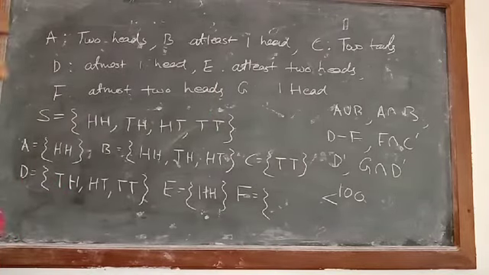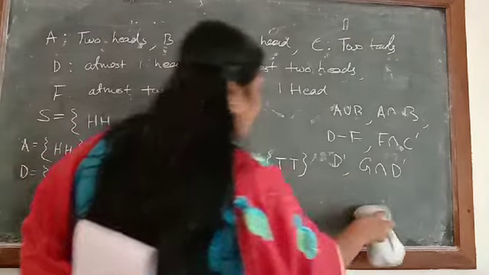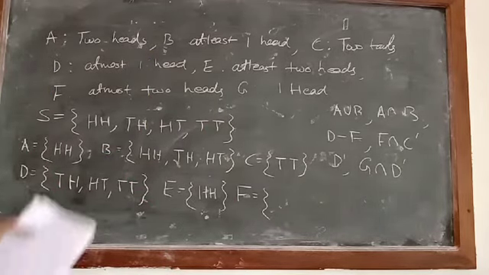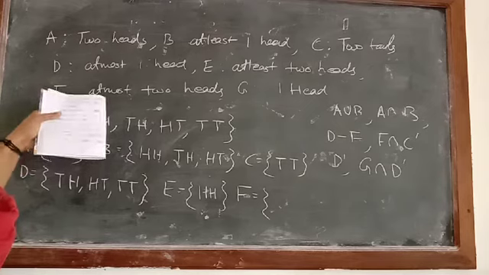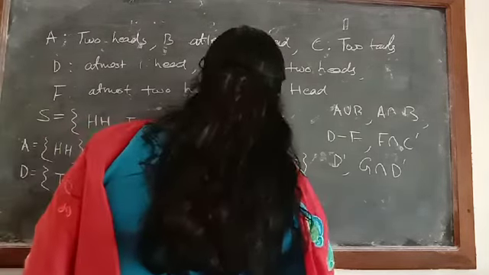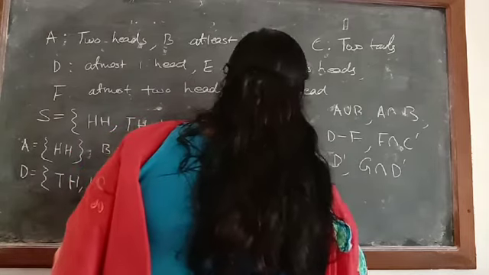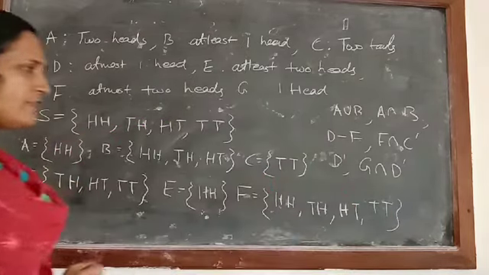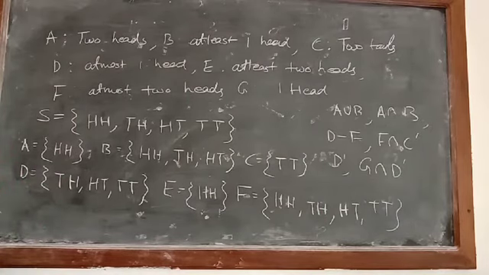Again, at most means either 2 or less than that. So what will come in F? Either 2 heads, or 1 head, or no head. So F will be the same as the sample space. Correct? The set F is the same as the sample space.